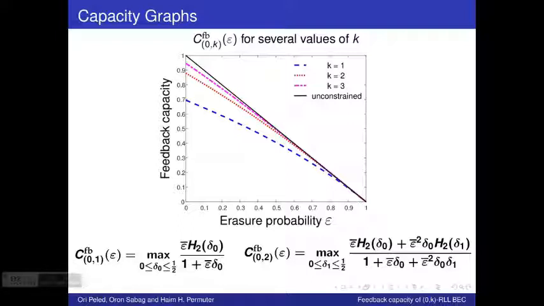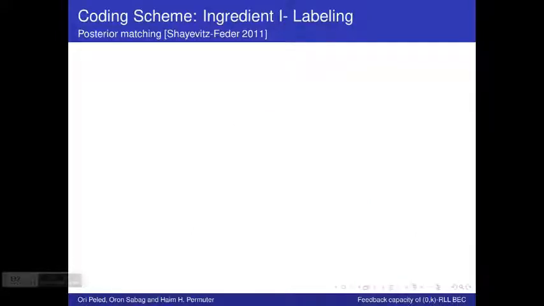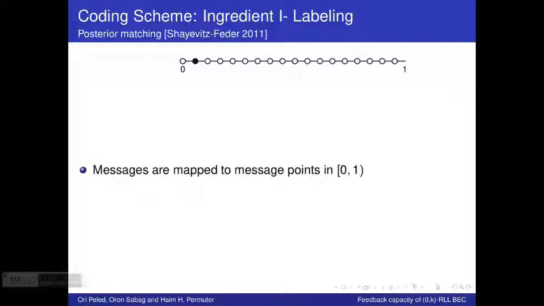I'd like to start discussing the coding scheme. It is inspired by the concept of posterior matching introduced by Shayevitz and Feder in 2011, and is constructed mainly of two ingredients. I would like to explain the first ingredient using a simple example of a binary erasure channel with no input constraint at all in the presence of noiseless feedback. So, first of all, we take all 2 to the nR possible messages and map them uniformly to message points inside the unit interval.